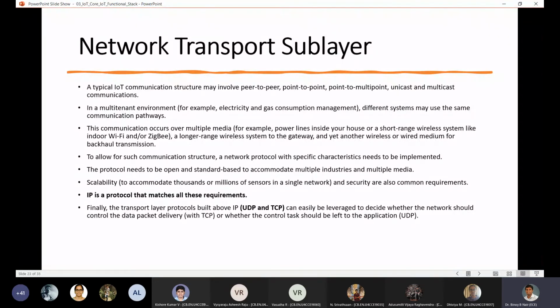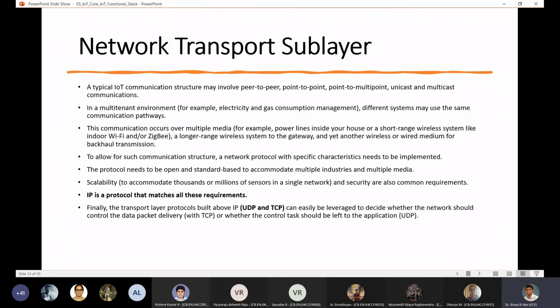What are these kinds of protocols? These are typically referred to as internet protocol, or the ones that are built above IP, which are called UDP and TCP.